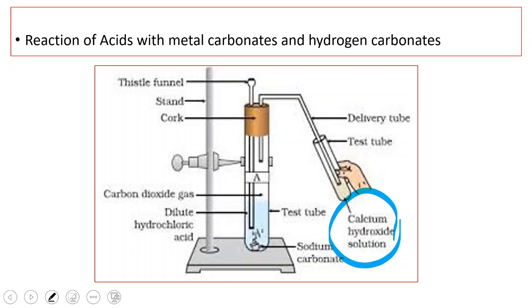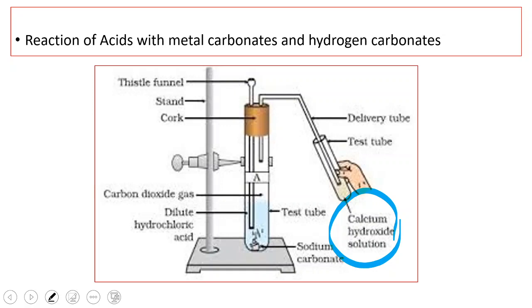One end of the delivery tube is inside the test tube, which contains the solution of hydrochloric acid and sodium carbonate, and the other end of the delivery tube is inside another test tube which contains calcium hydroxide solution. Leave this apparatus for half an hour. After some time you observe that the test tube which contains calcium hydroxide solution, known as lime water, turns milky white.